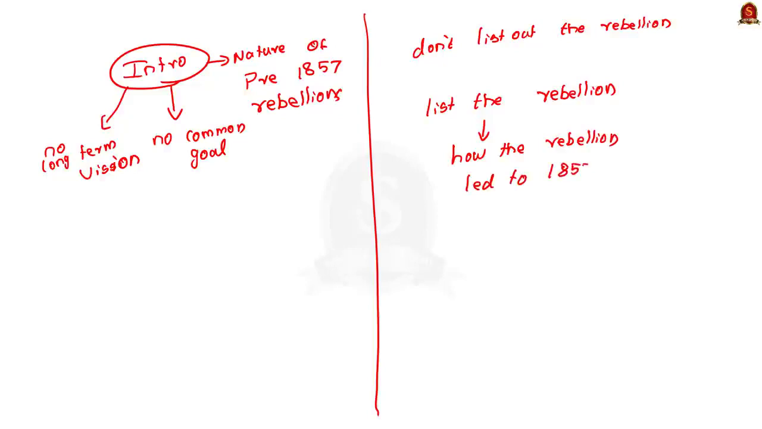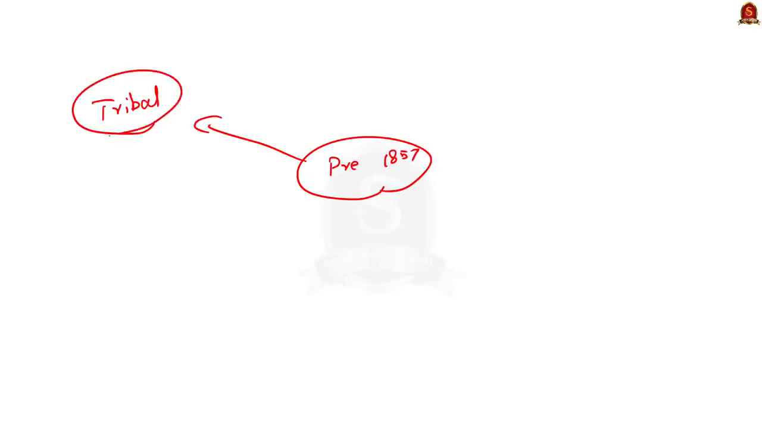Now I am going to give a general structure of the body of the answer. The pre-1857 uprisings can be classified into three types: tribal uprisings, peasant uprisings, and uprisings of a religious nature. First, let us take up tribal uprisings. Here, you can mention the Santal uprising, Kond uprising, and the Kol uprising. The main reason behind all these uprisings is changes in the land revenue system brought by the British, which affected the tribal way of life. And once the rebellions took place, the British government stopped them with heavy oppression. So, the tribal population were angry at the British.